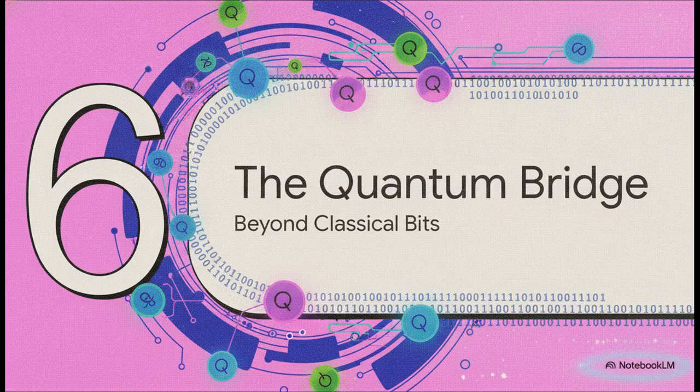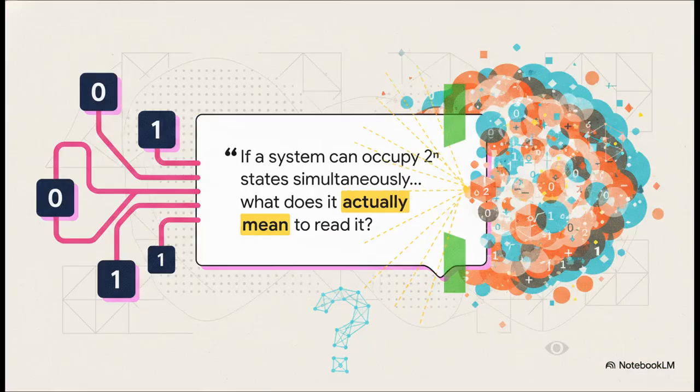Section 6. The Quantum Computing Bridge, Beyond Classical Bits. We're going to wrap up today by looking exactly at the absolute edge of classical computing limitations. I want to leave you with this lingering, provocative thought, straight from the heart of quantum computing research. We know a classical n-bit system can only occupy one of 2 to the power of n states at any given moment. But a quantum system can have non-zero amplitudes across all 2 to the power of n states simultaneously.